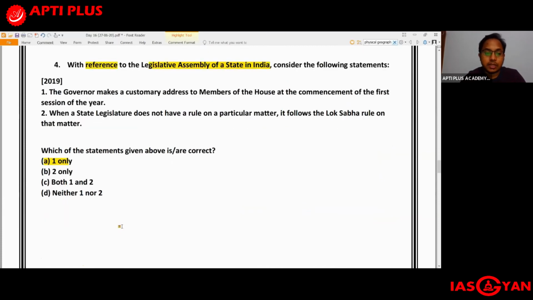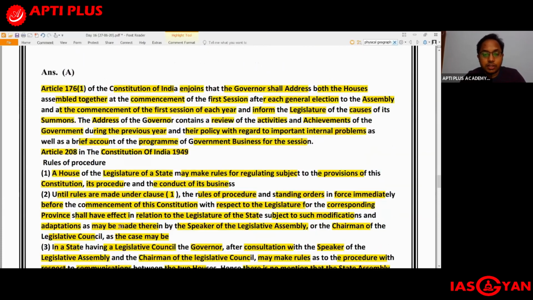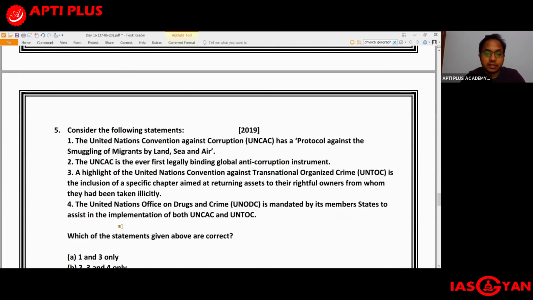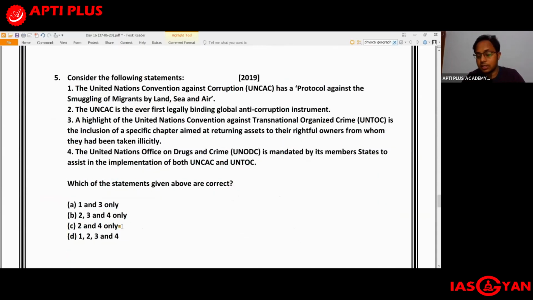Moving on to the last question for the day, question number 5, which is a question that was in the news. It was a current affairs question, but again it's good that we should know about it. Let's have a look at this particular question, which was asked in the year 2019, and it is related to some bodies of the United Nations.